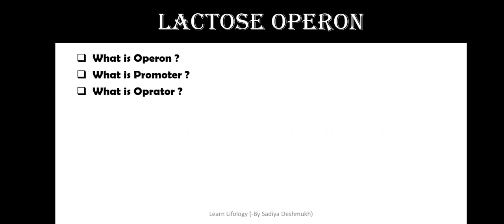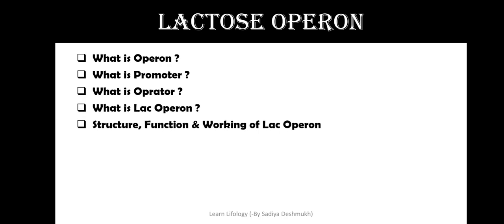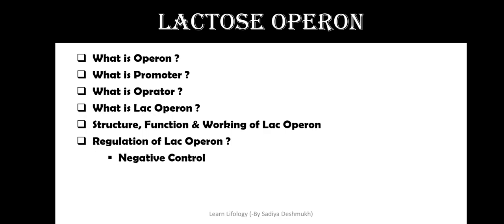So here in the lactose operon we are going to see what is an operon, what is the promoter, what is the operator. These are the important terms related to the operon system. Then the actual lac operon, its structure, function and working, and the regulation, which is the most important point about this lactose operon. There is two-way regulation, that is the negative control and the positive control. In examinations sometimes the regulation of lactose operon is asked with respect to the type of regulation, that is, explain the lac operon with negative control, explain the lac operon with positive control, like that.